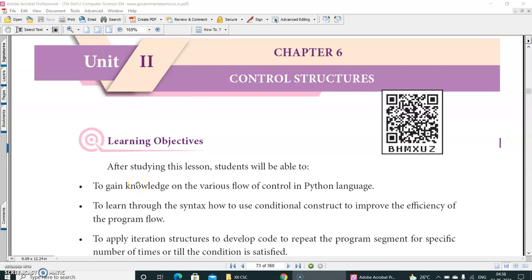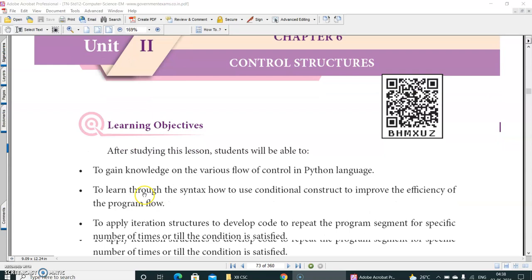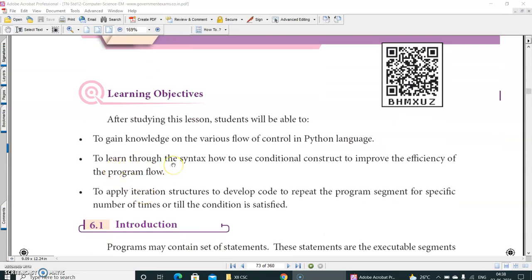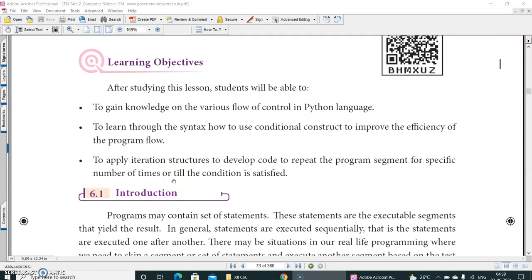Learning objectives of control structures are, after studying this lesson, you'll be able to gain knowledge on the various flow of control in Python language, to learn through the syntax how to use conditional construct to improve the efficiency of the program flow, to apply iteration structures to develop code to repeat the program segment for specific number of times or till the condition is satisfied. Okay, all these things you already learned in C++, just recollect it.